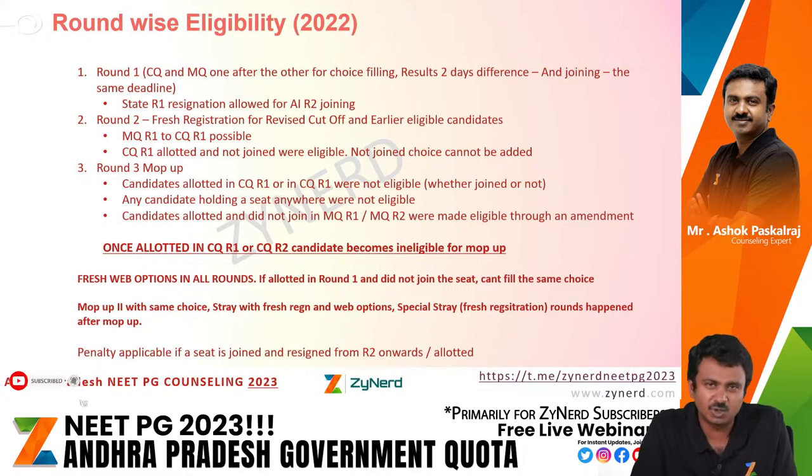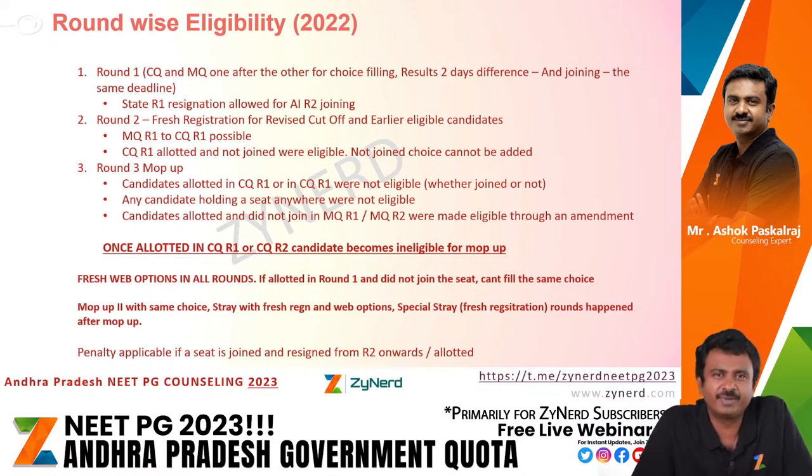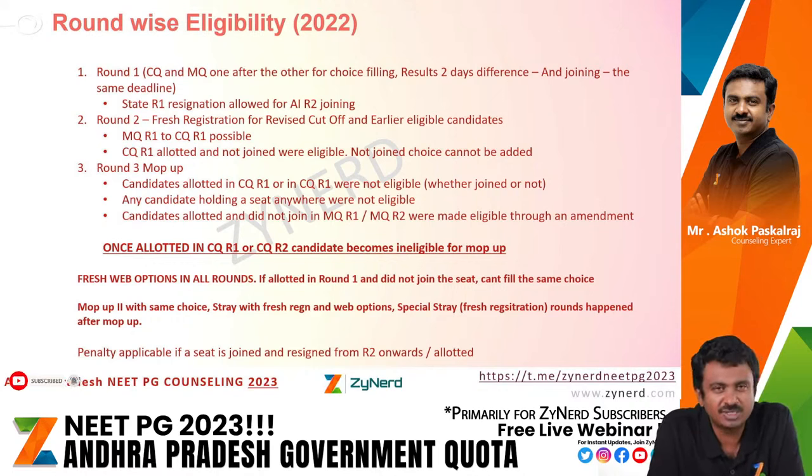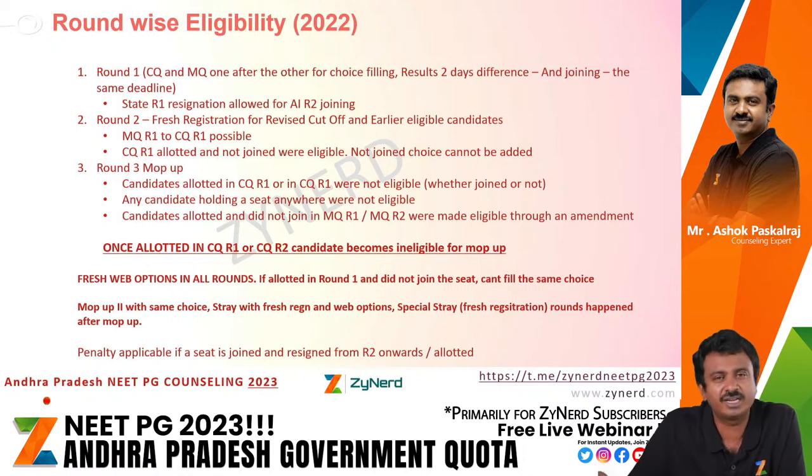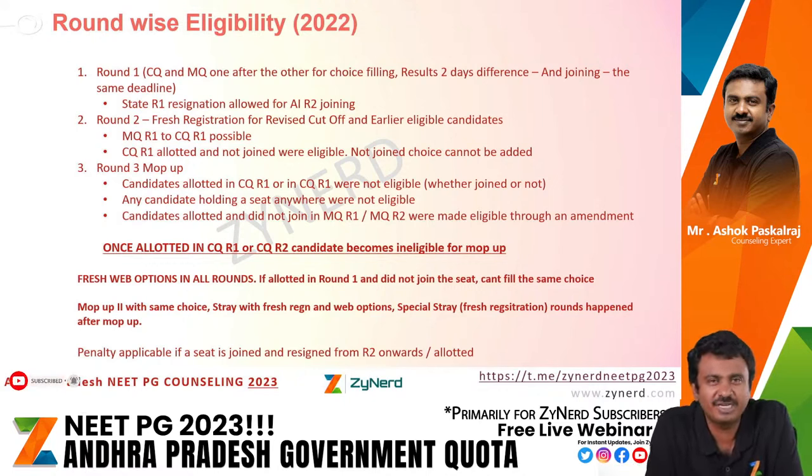They were able to choose either the CQ or the MQ seat. So in round 1, it is possible even after being allotted in round 1's competent authority quota to be allotted in management quota and join the round 1 management quota seat. So in round 1 you have a choice, be very clear.